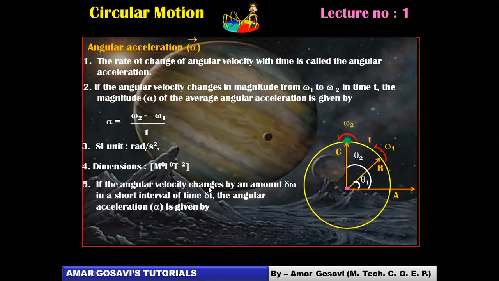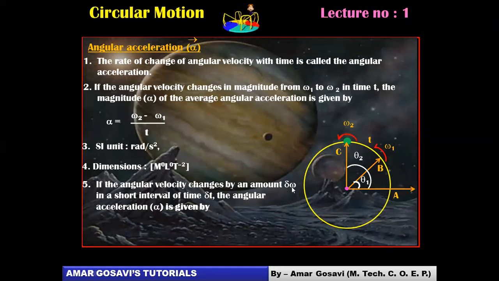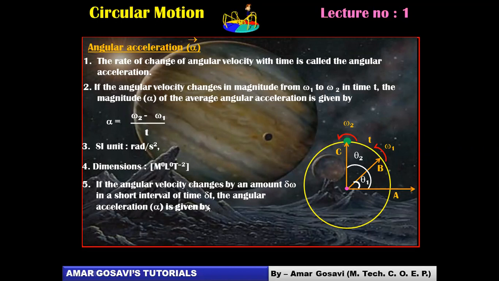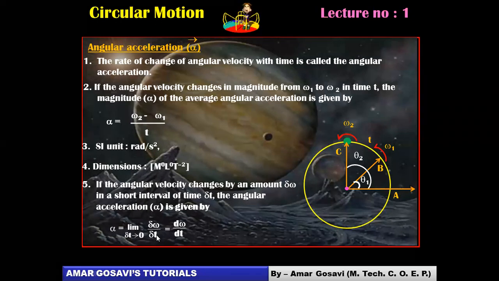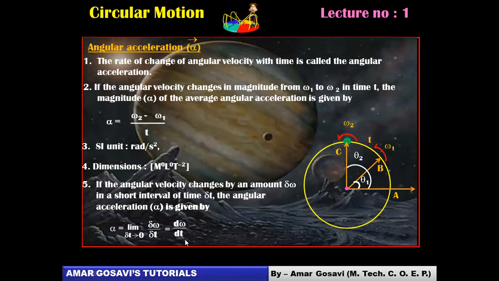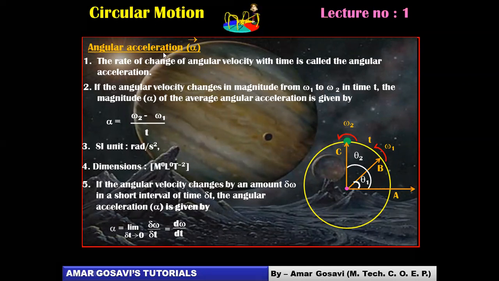But if it's an infinitesimal change, denoted by del omega, in time del t, then alpha again will be given in limiting value. So alpha will be limit delta t tending to 0 of del omega by del t, as we have represented earlier for instantaneous angular velocity. So alpha, or instantaneous angular acceleration, will be given as limit del t tending to 0 of del omega by del t, which can also be represented as d omega by dt. Very, very important aspect.